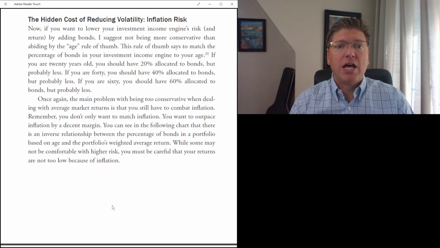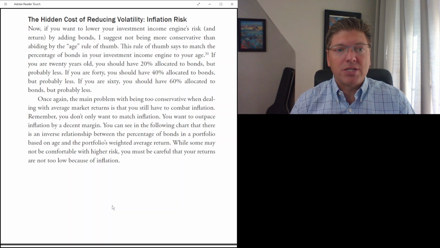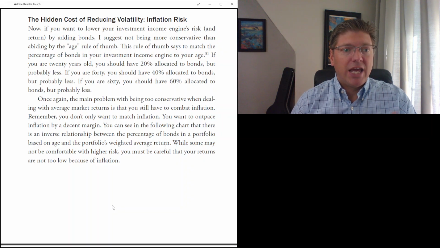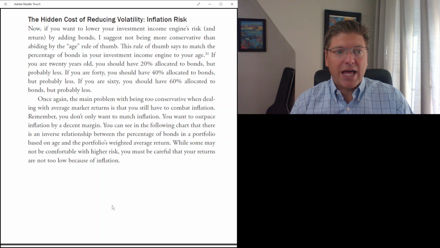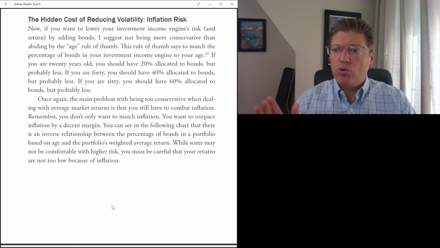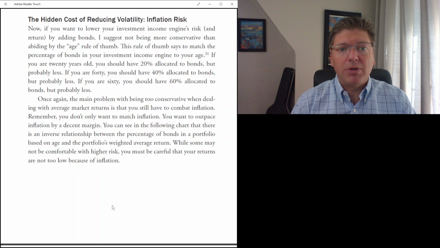This rule of thumb says to match the percentage of bonds in your investment income engine to your age. If you are 20 years old, you should have 20% allocated to bonds, but probably less. If you're 40, you should have 40% allocated to bonds, but probably less. If you are 60, you should have 60% allocated to bonds, but probably less. Right? This is if you do still want to reduce your risk with bonds, this is a rule of thumb that you could use. But as I said, probably less.